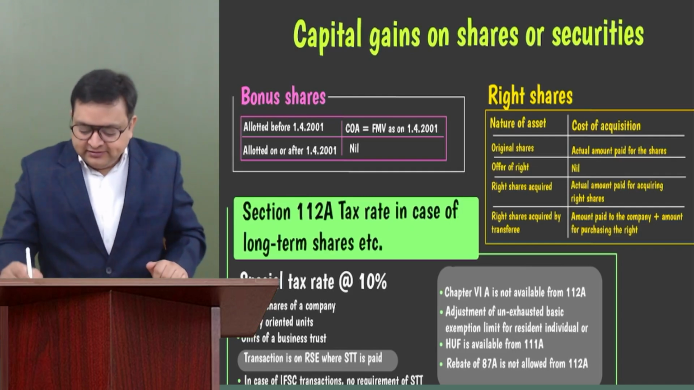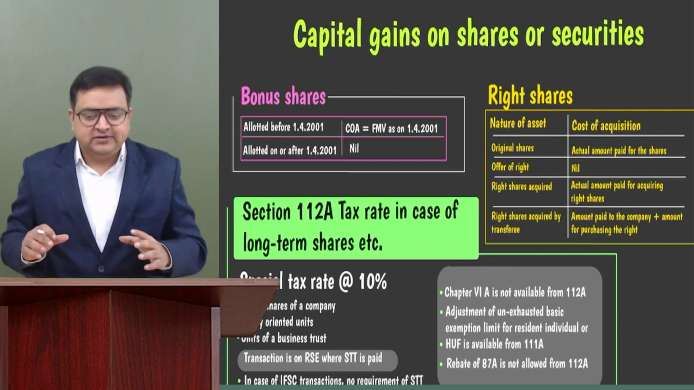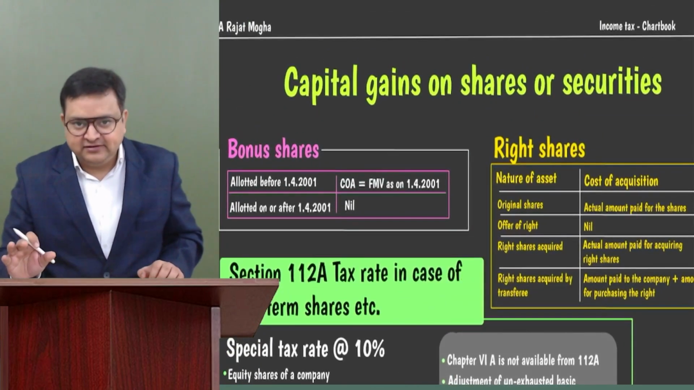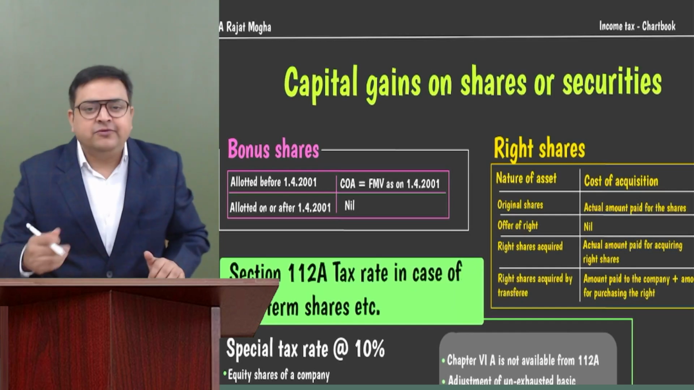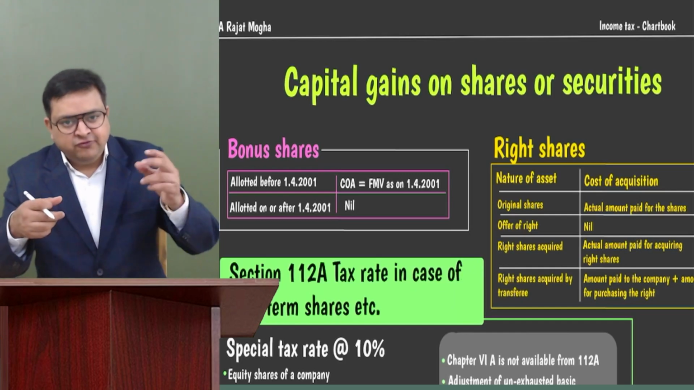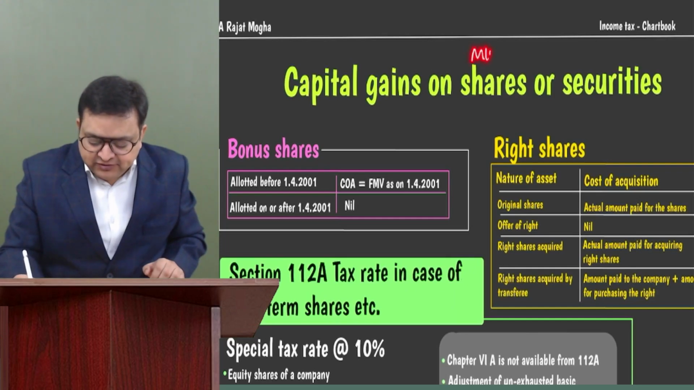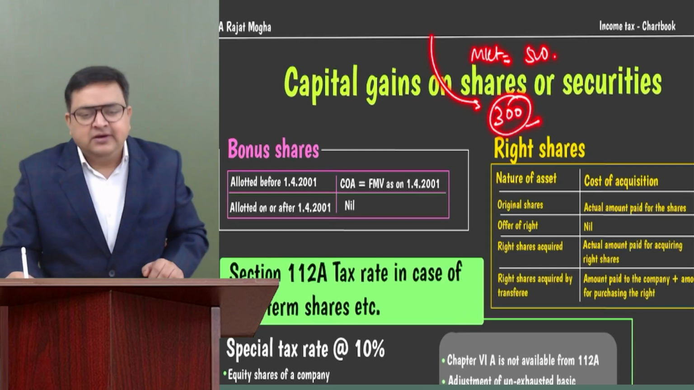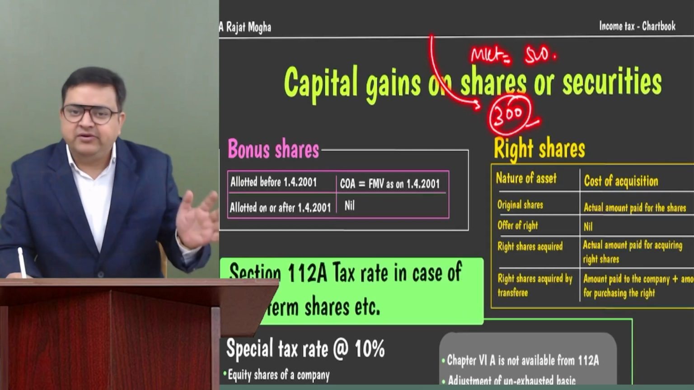Correct? Second, right shares. See, if the original shareholder has some existing shares and right shares are offered to him by the company. So we all know what are right shares. It would be given to you at less than the market price. So let's say the market price of the share on that date is 500, but we are giving you an offer that you can purchase it for 300 rupees. So if you are exercising this right, then you will get this share and you have to pay 300 rupees.